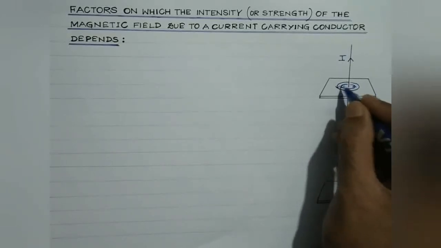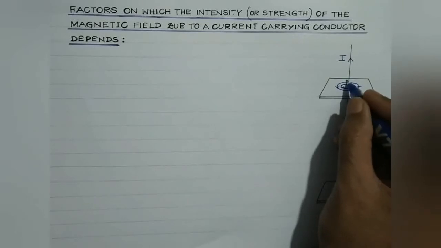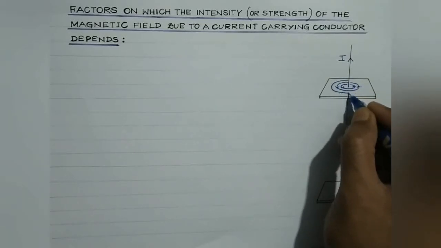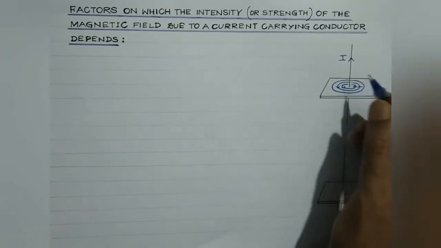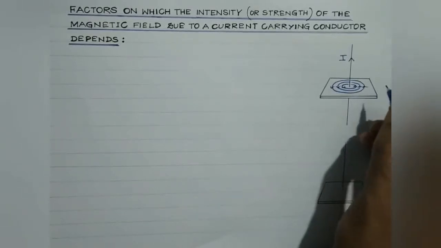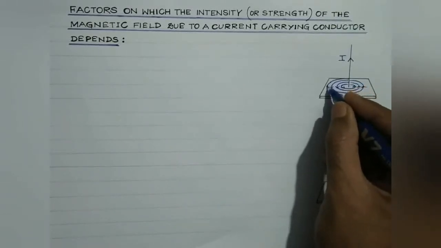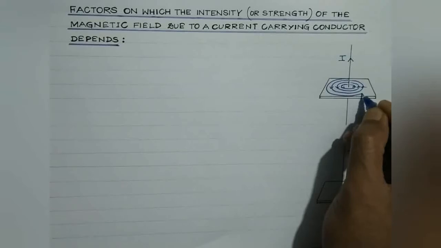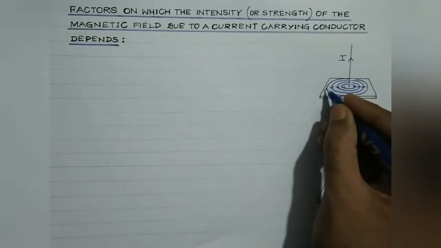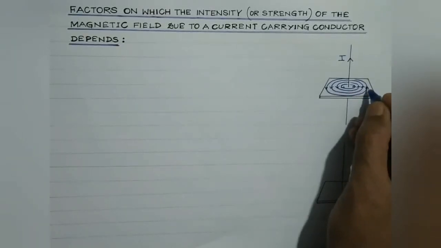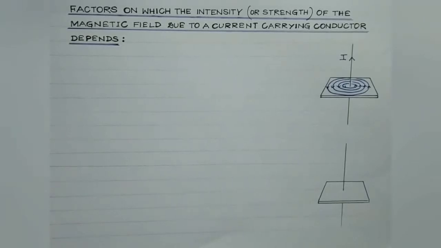These are the field lines. So field lines, as you can see, are in the form of concentric loops like this. These are the field lines, right?